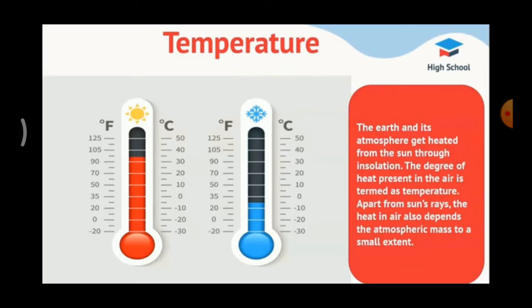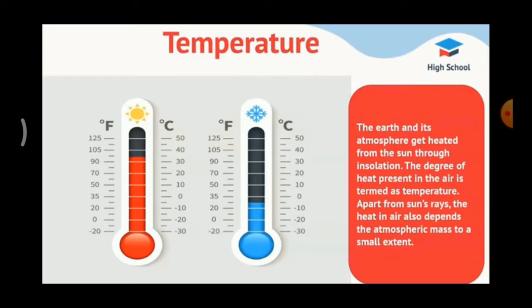The degree of heat present in the air is termed as temperature. We say 31 degrees Celsius, 28 degrees Celsius. This is called temperature. The temperature influences the level of humidity, the process of evaporation, condensation and precipitation. Humidity means water vapor. Evaporation means the process of turning from liquid to vapor. Condensation means moisture. Precipitation means rainfall.